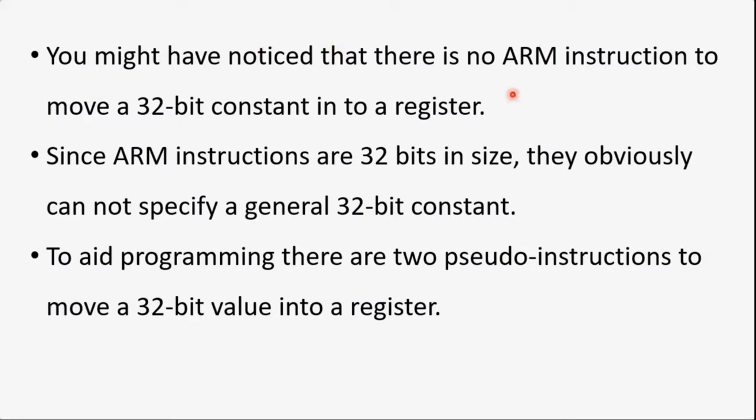I'm not saying 32-bit data. We can transfer register to register, that is 32-bit, but I'm saying a constant number, a constant value.